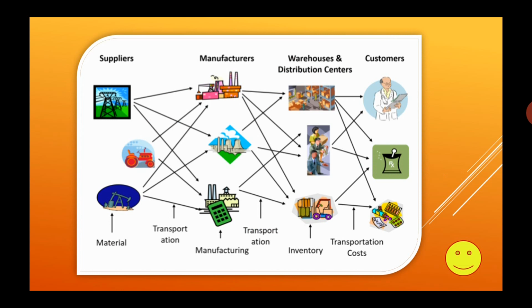Okay, then here again the material is, suppose some raw material we have, that is also required for the manufacturers and this manufacturing process or the buildings. Okay, and then it also goes to the warehouses and customers and inventory also. So all these are interconnected, each of them passes through everywhere actually. Okay, that is what the arrows show, so all these are interconnected, and this is a line diagram for supply chain